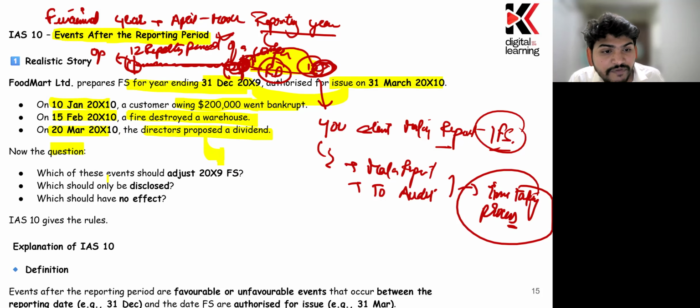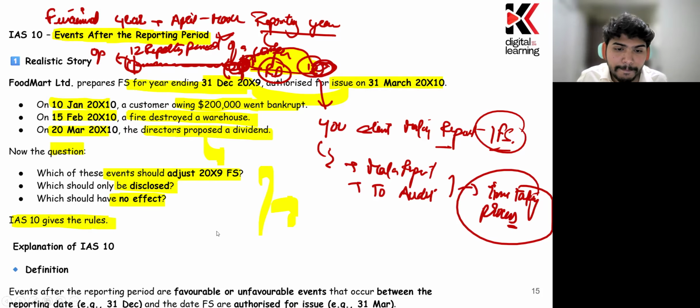Now the question is which of these events should be adjusted in the last year's closing financial statement, or the one we are making currently? Which one should be closed off and which one should have no effect? So all these questions have been answered by IAS 10. Okay. Now you will see this.